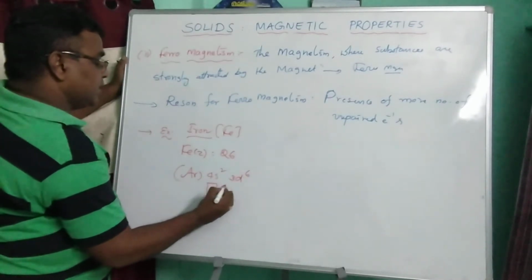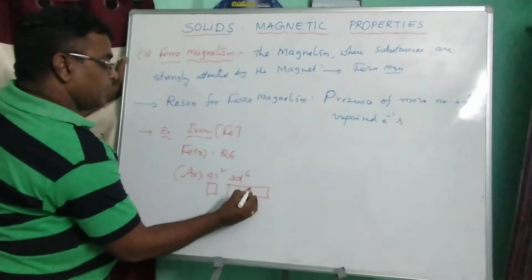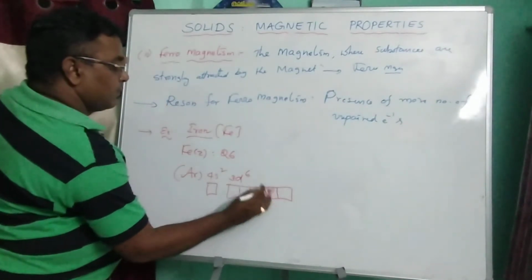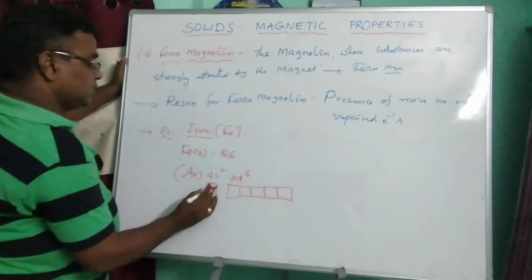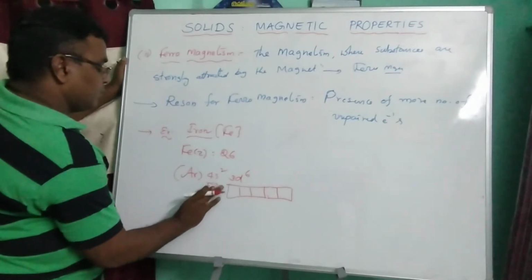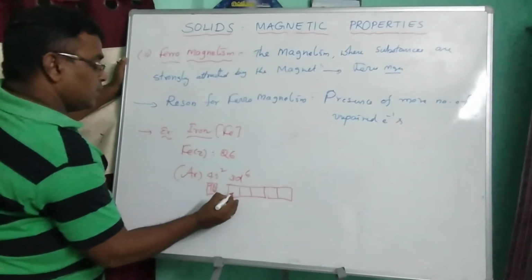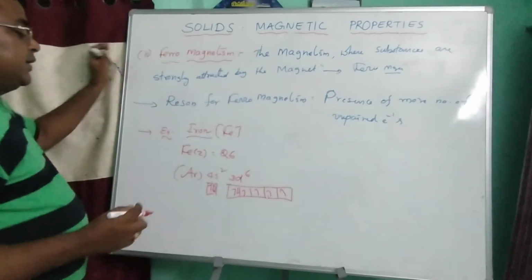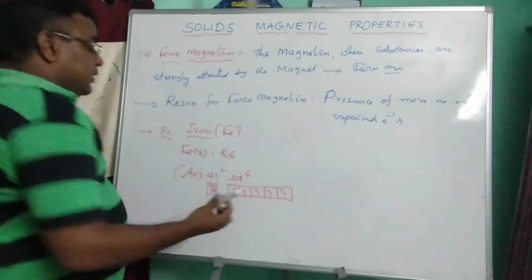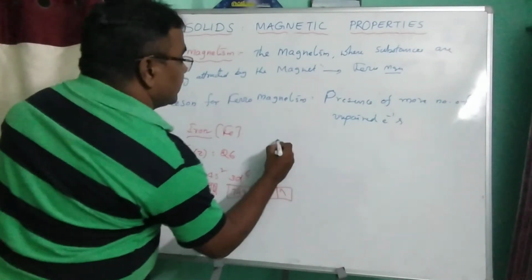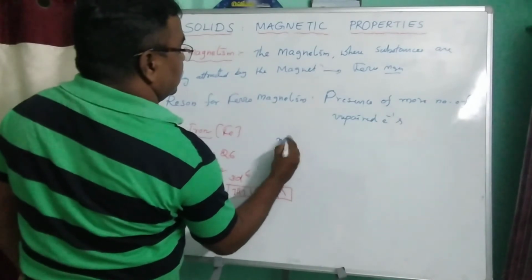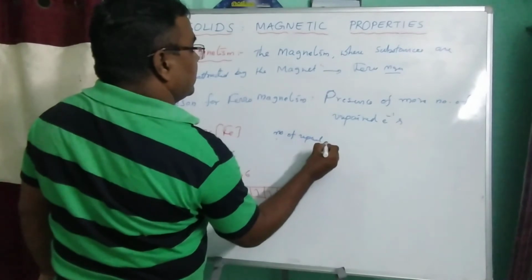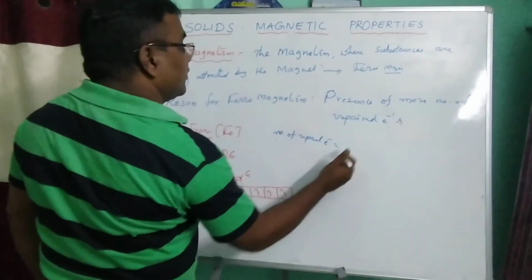This is the iron valence shell. In iron, the number of unpaired electrons is 4.